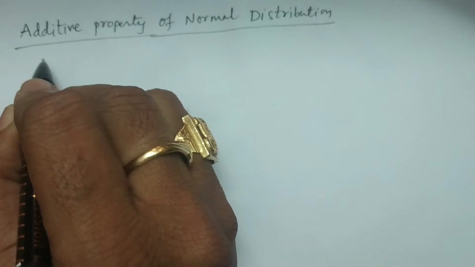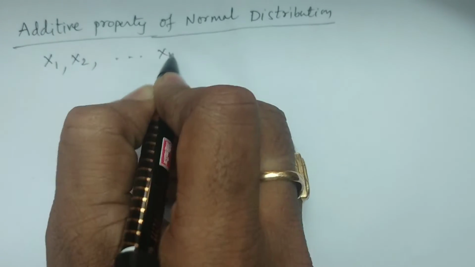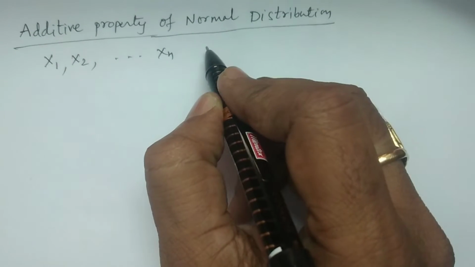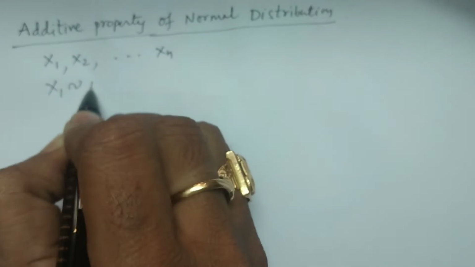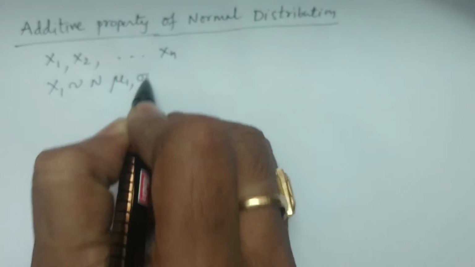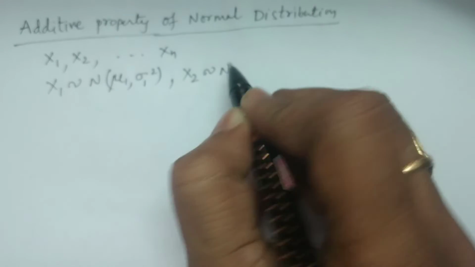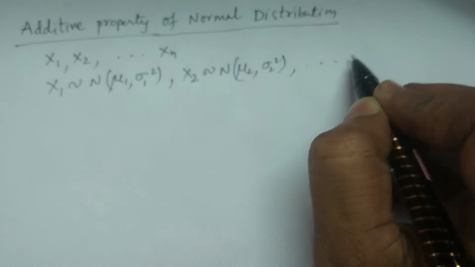So, for example, if I consider x1, x2, and so on, xn as independent normal variates, then x1 follows a normal distribution with mean mu1 and variance sigma 1 squared. Similarly, x2 follows a normal distribution with mean mu2 and variance sigma 2 squared, and so on. xn follows a normal distribution with mean mu n and variance sigma n squared.